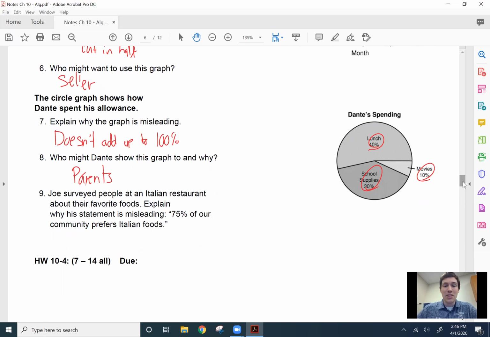Yeah. So him saying 75% kind of boggles my mind. If you're getting this from an Italian restaurant, if you don't like Italian food, I don't know why you're eating there. So to me, that should have been 100%. But anyways, apparently 25% of the people that are eating the food didn't even like it that much. They were just there for the friends and trying to please them, I guess. I don't know.